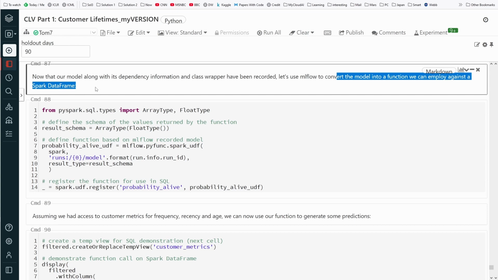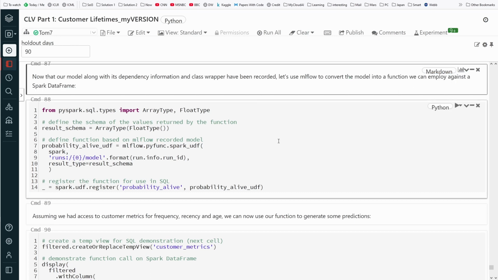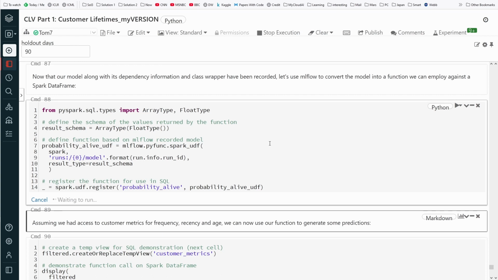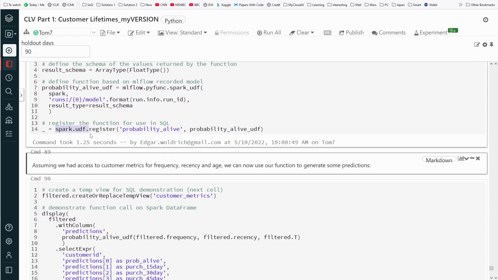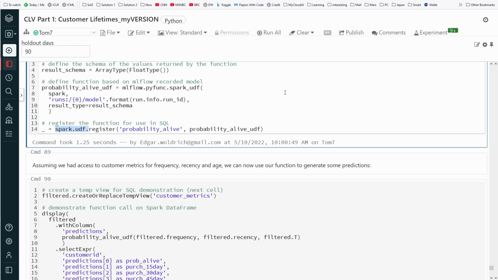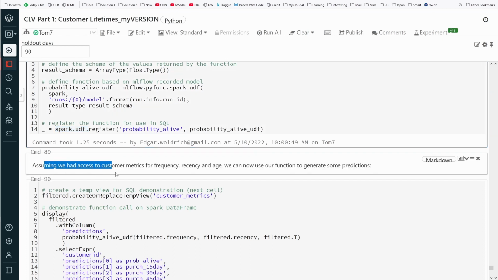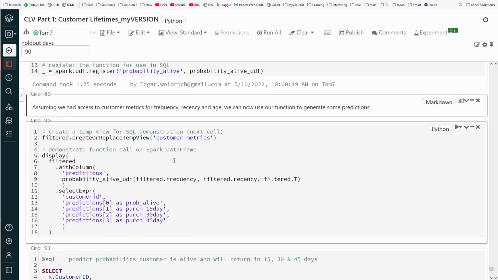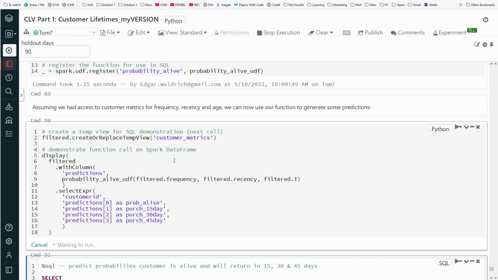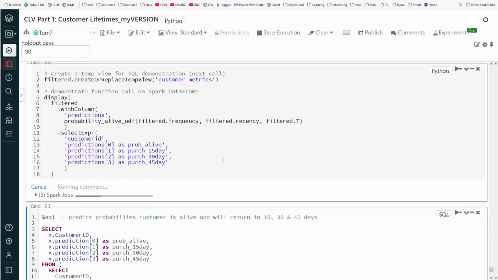Finally, after half an hour. Convert the model into a function we can employ against the Spark DataFrame. Our Spark UDF, you are familiar with this. I have a video on Spark UDF, so don't ask. Assuming we have access to customer metrics for frequency, we can now use our function to generate some predictions. I hope we have some outcome now.